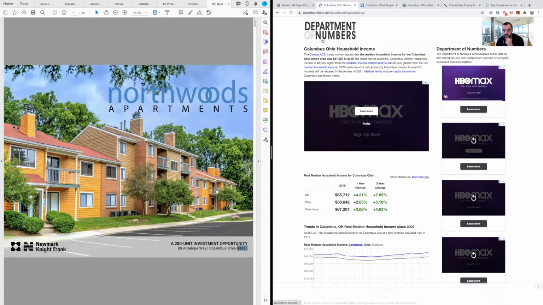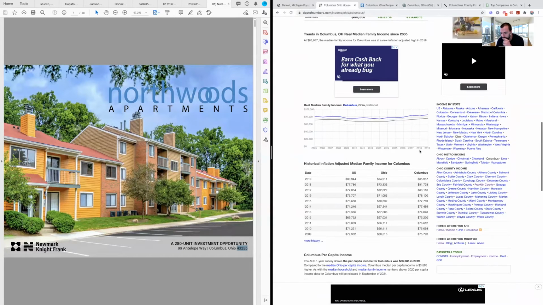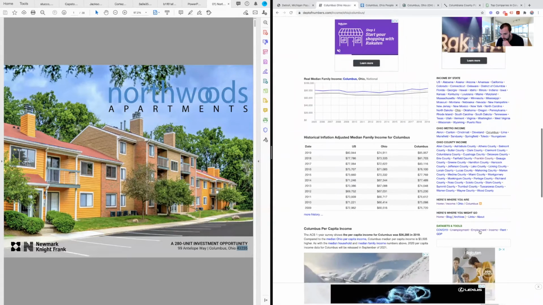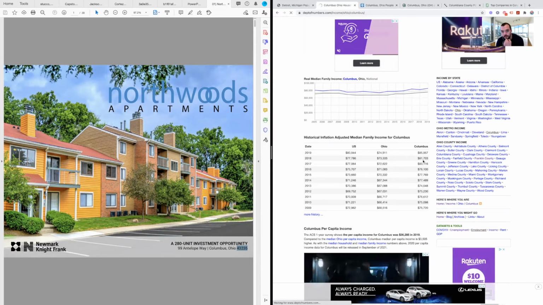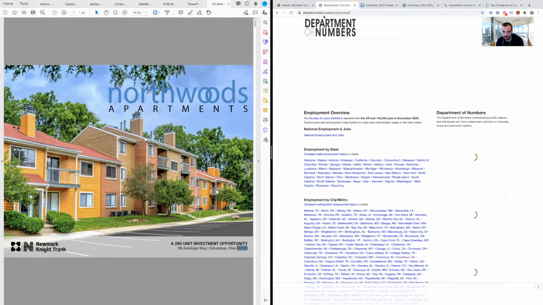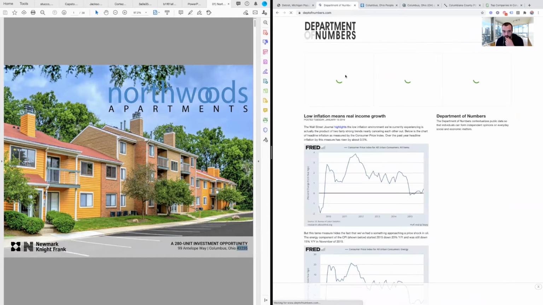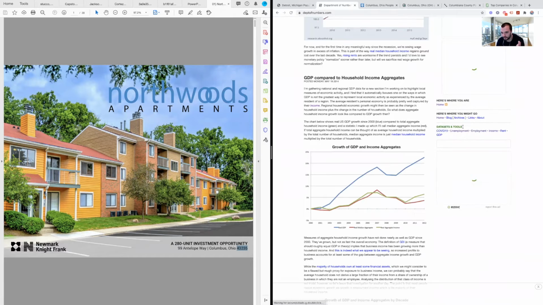Job growth can be found here at the Department of Numbers. We can come over to employment. Pretty much what this looks like from the beginning, I'll start us from the beginning. So this is what the home page looks like, Department of Numbers. And what you'll do is you'll just come down here to the data sets and tools and hit employment.